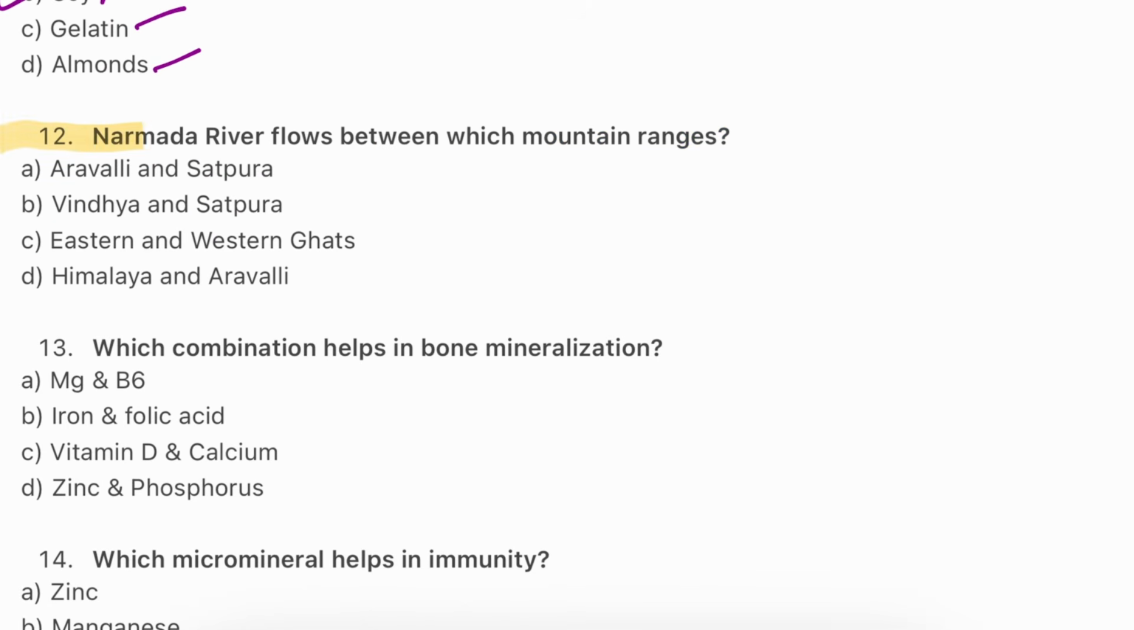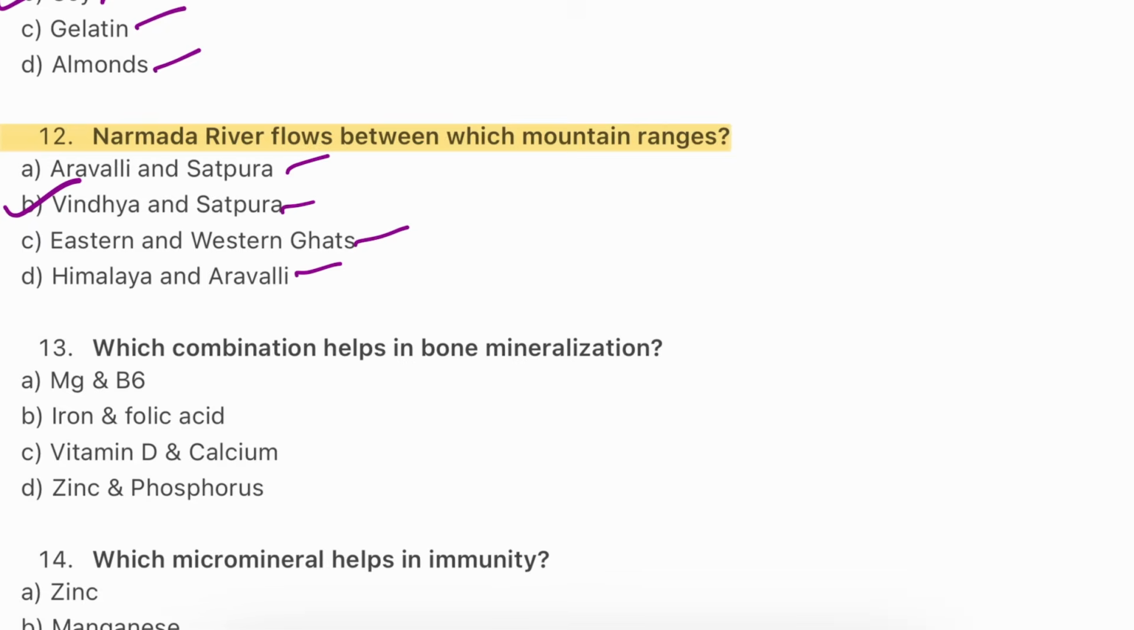Question number 12. Narmada river flows between which mountain ranges? Aravalli and Satpura, Vindhya and Satpura, Eastern and Western Ghats, Himalaya and Aravalli. The answer is B, Vindhya and Satpura. It flows between the Vindhya and Satpura ranges, a major central Indian river.